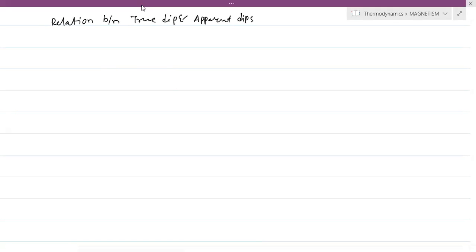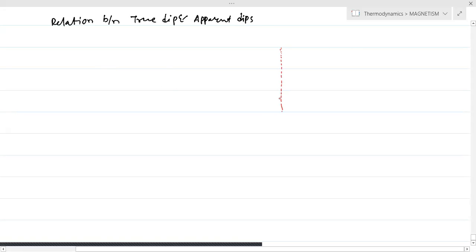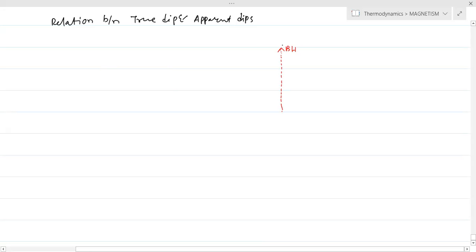Actually, we have been focusing on the same old studies, the previous study. This is BH, magnetic meridian. So where we will find out the true dip as delta.